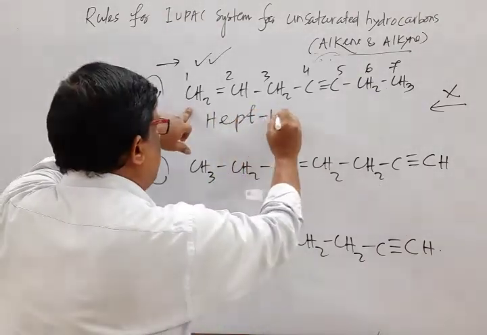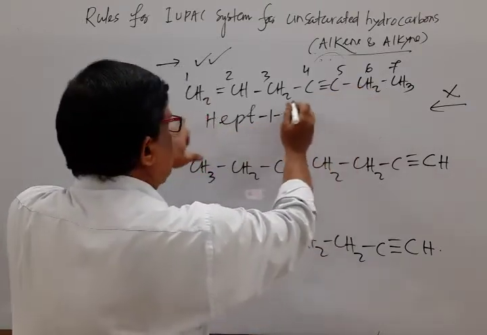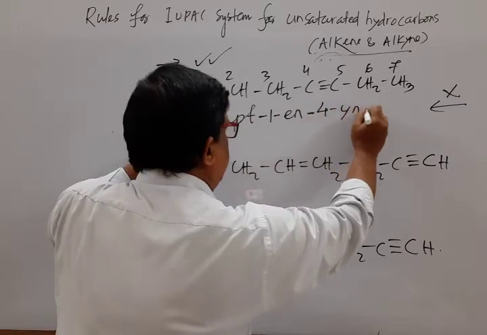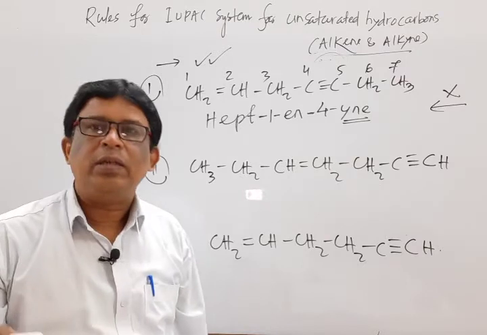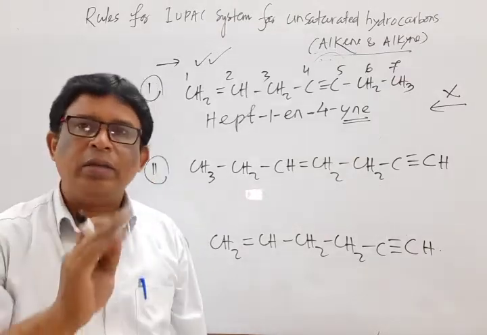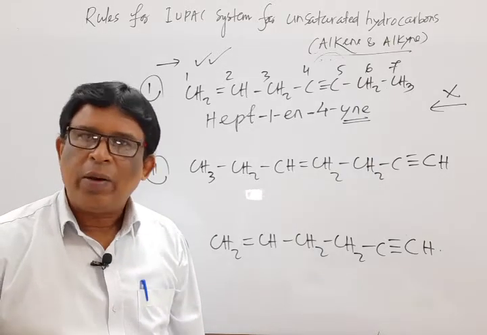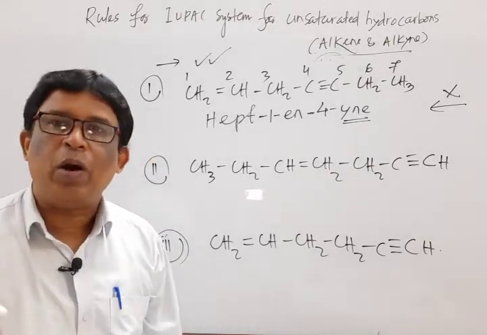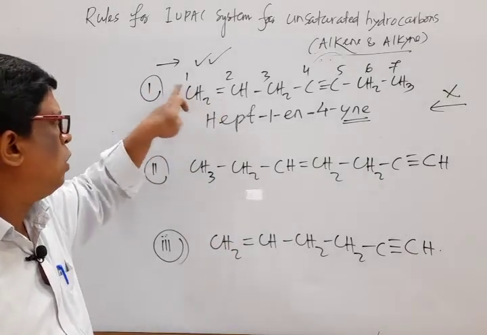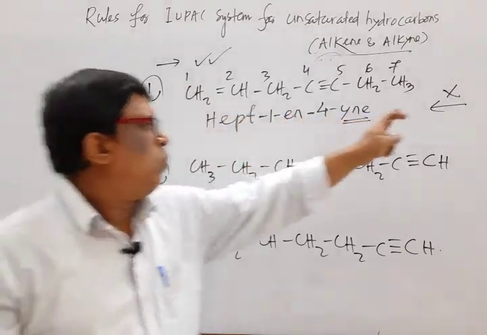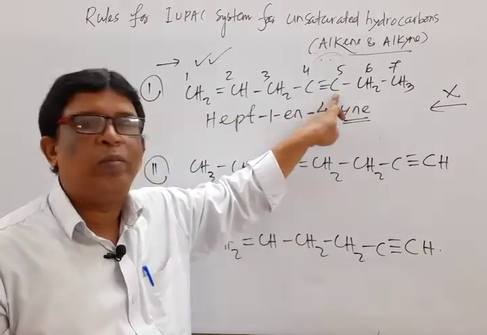For example, as no branching is there, it is hept. Next 1-ene and it is 4-yne. It is more powerful. Two important things I repeat again. One is priority while numbering, and second is priority while naming. First, priority for numbering. This carbon from left to right, the carbon atom attached to a multiple bond, locant number 1. From this side, if we move, the carbon atom attached to a multiple bond is locant number 5.